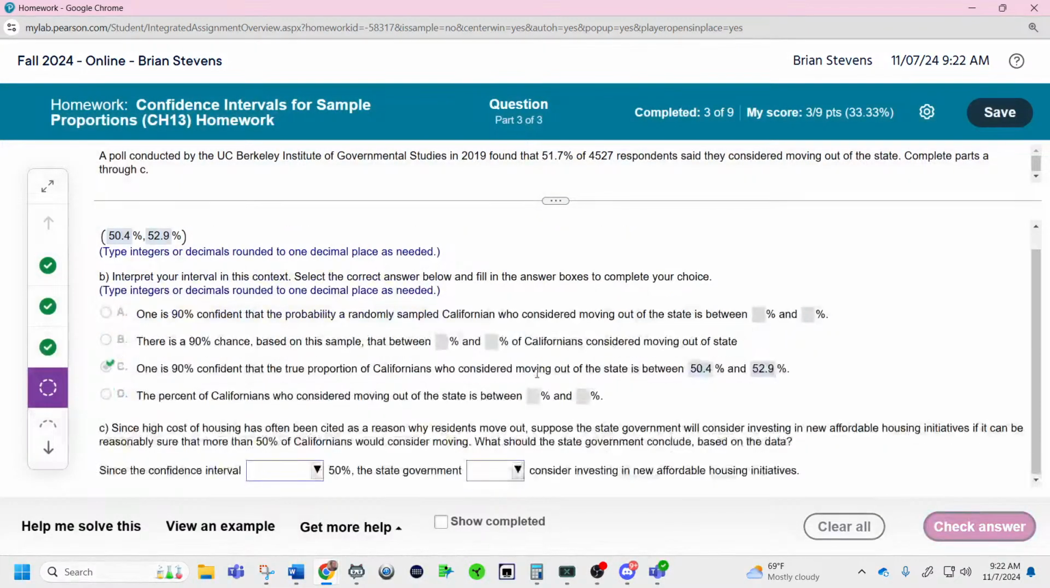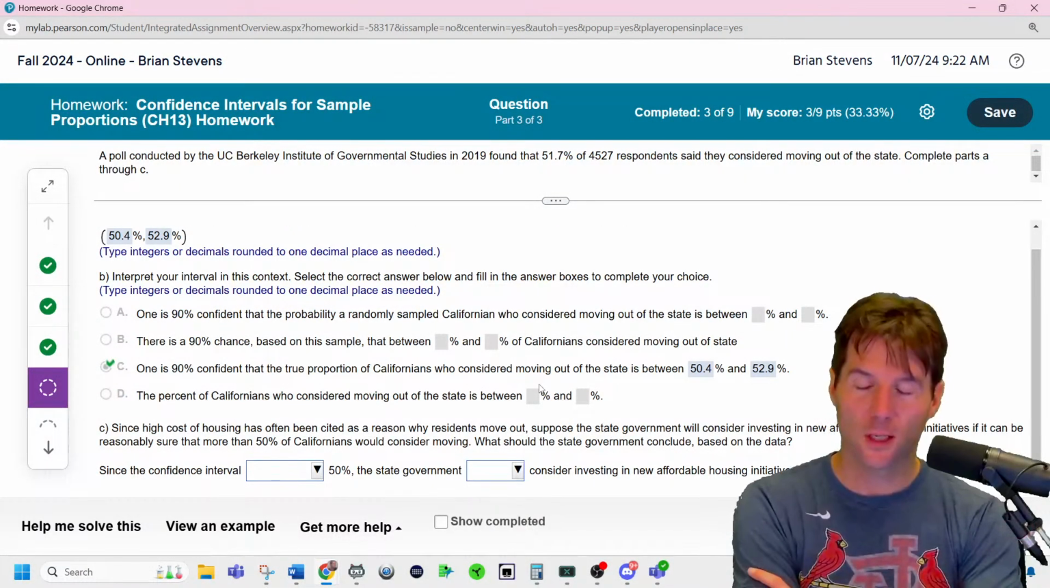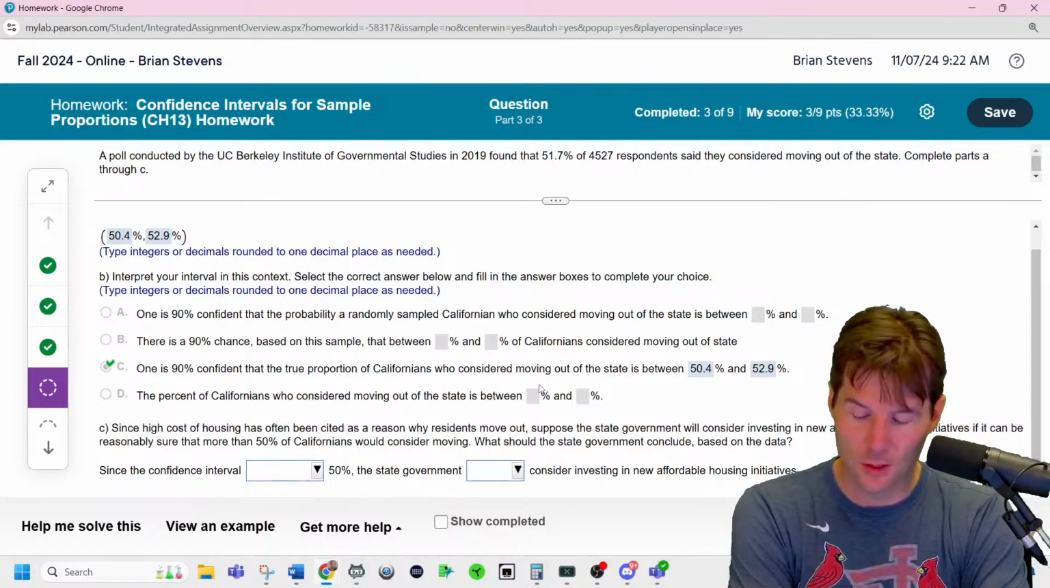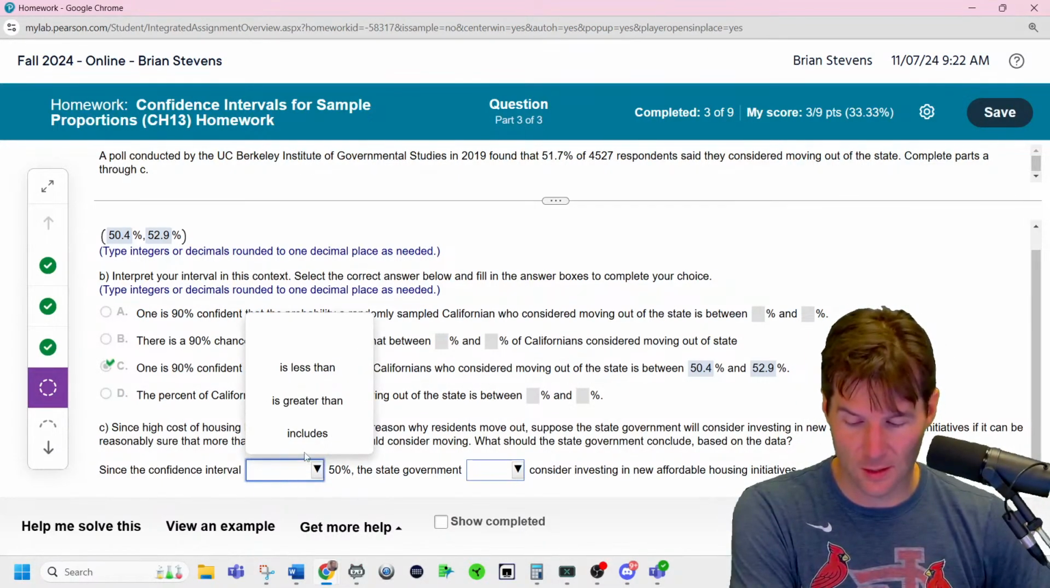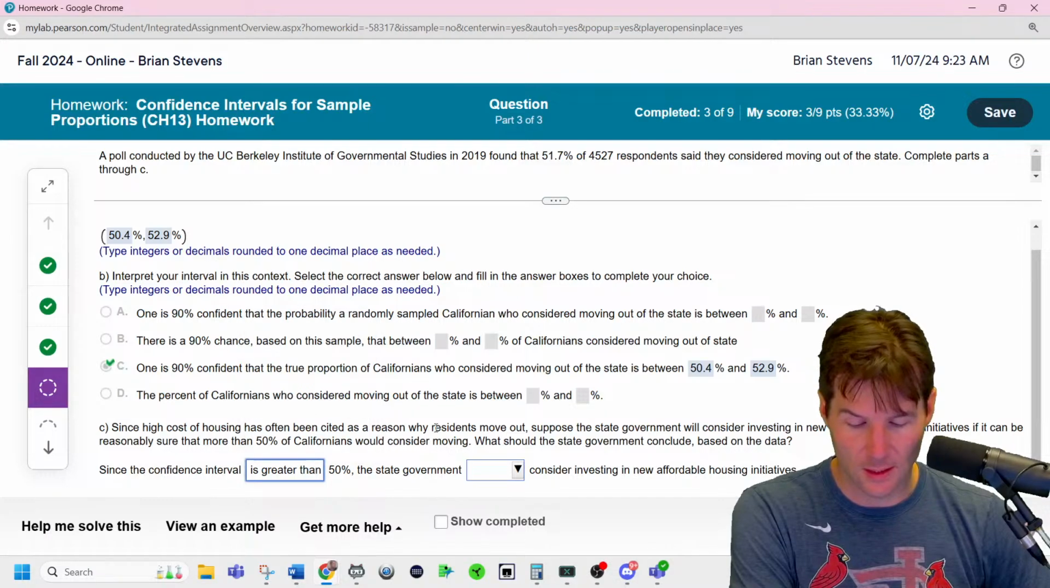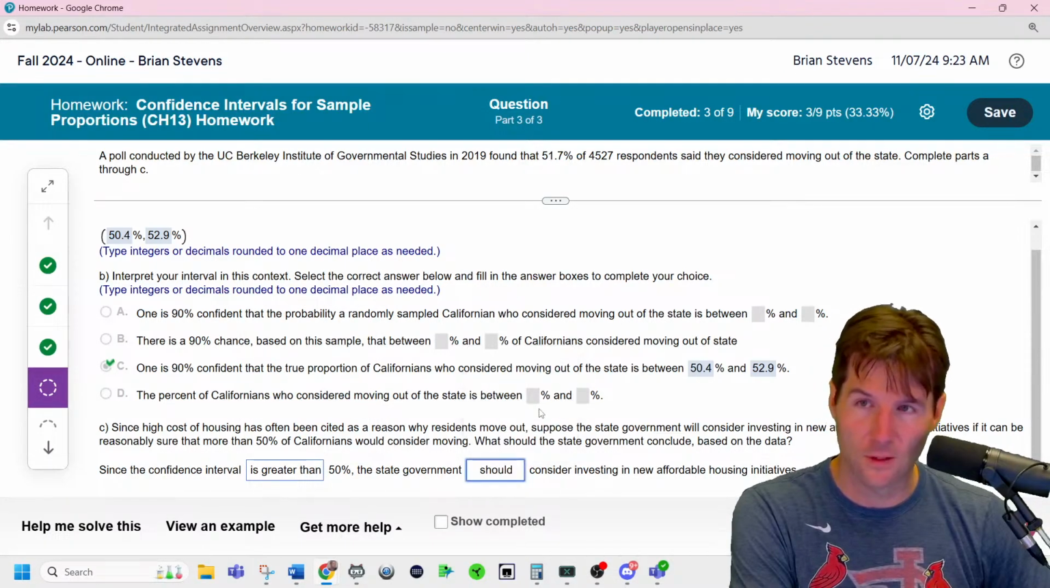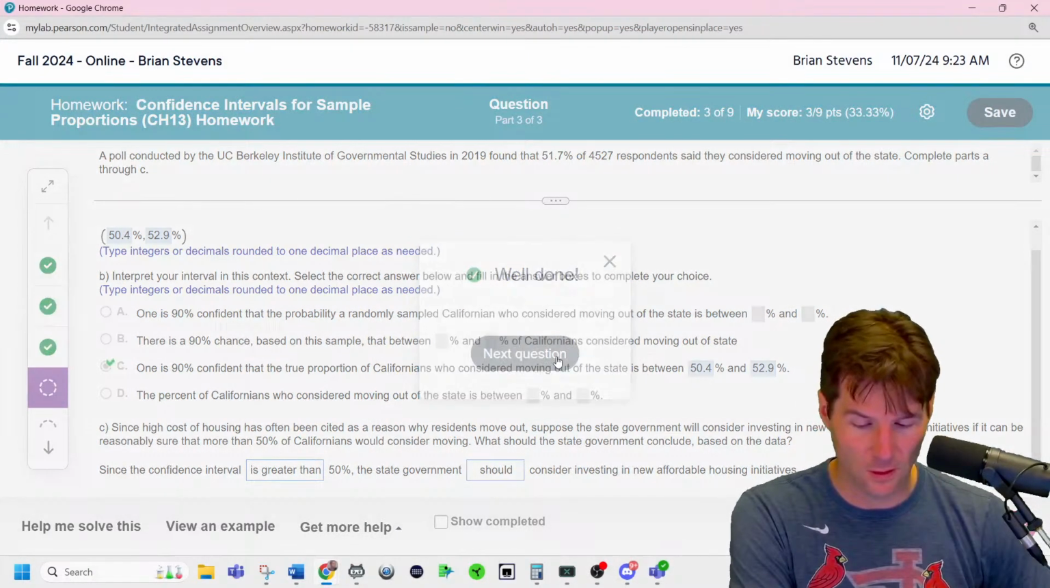50.4 to 52.9. So if the housing costs are too high, they're going to do an initiative. The interval is completely above 50%, so the interval is greater than 50%, and the state is going to do the initiative. They should do it because a lot of people are moving.